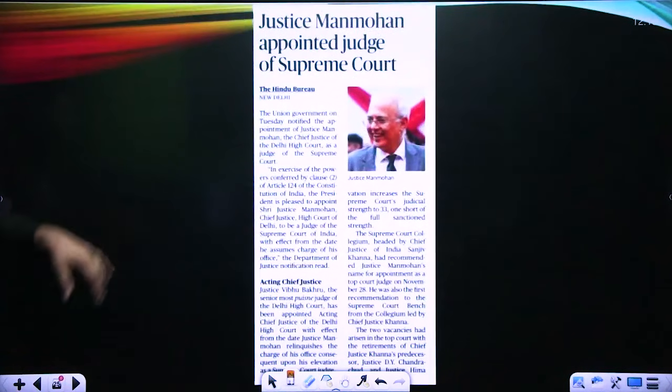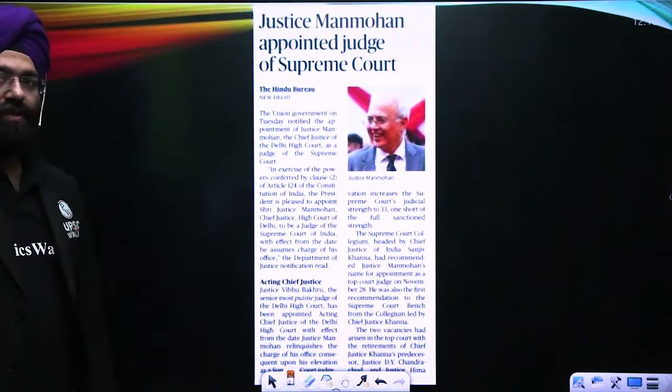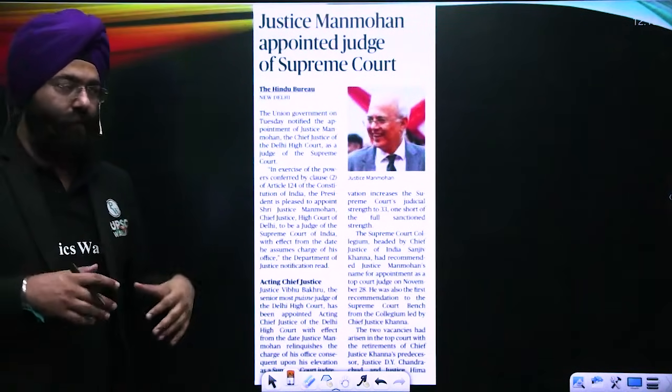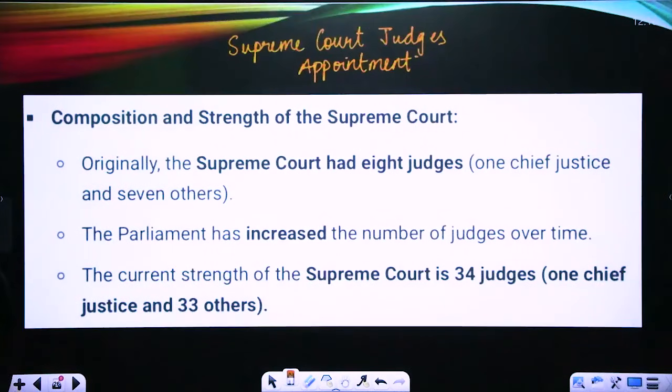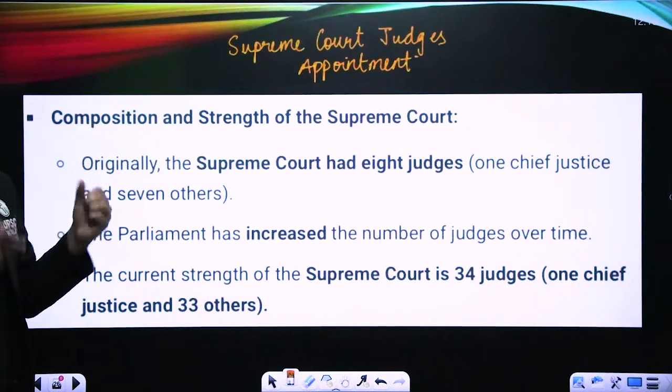As we move ahead, Justice Mohan has been appointed a judge of the Supreme Court. Now he is the Chief Justice of the Delhi High Court who has been elevated to the status of a Supreme Court judge. So here we will be seeing the aspect of how a Supreme Court judge is appointed. Composition and strength of the Supreme Court. Please understand how it is appointed. Let us see a brief idea.